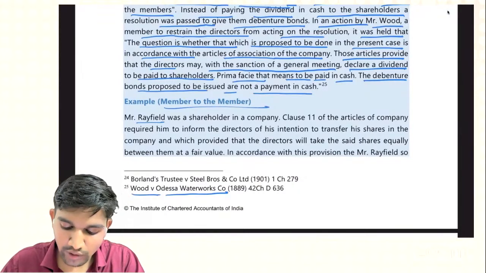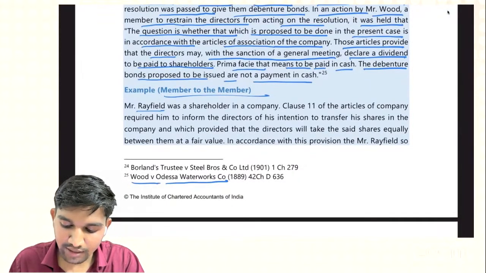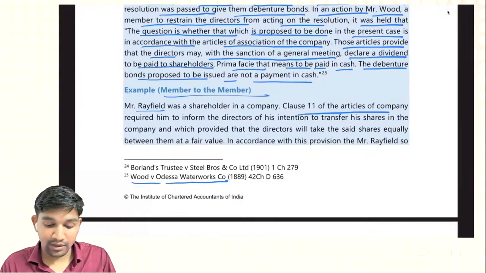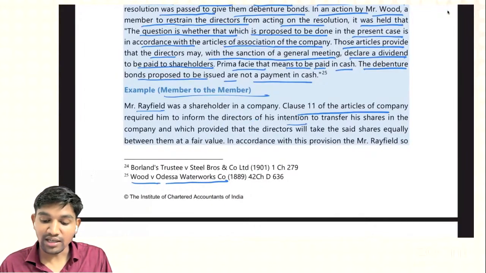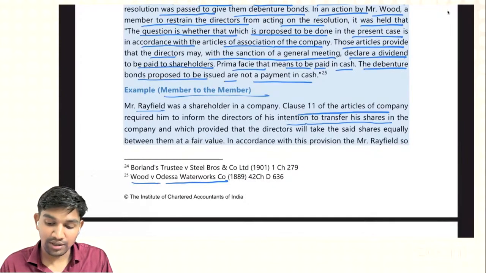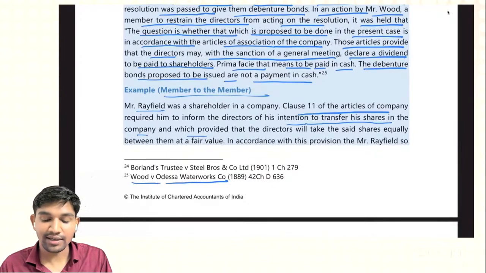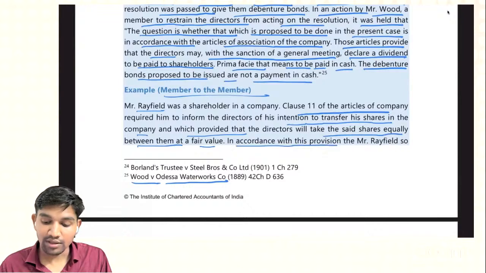Rayfield was a shareholder in a company. Clause 11 of the Articles of the company required him to inform the directors of his intention to transfer his shares in the company, and provided that the directors will take the said shares equally between them at a fair value. In accordance with the provision, Mr.